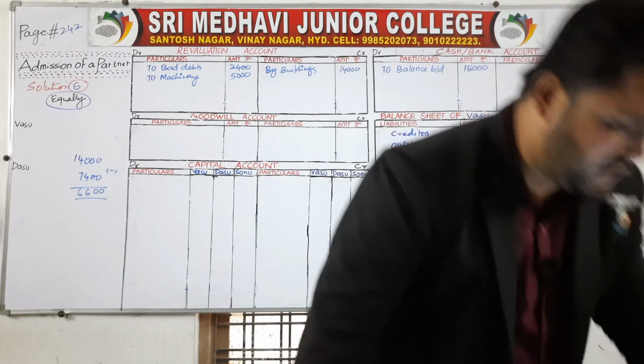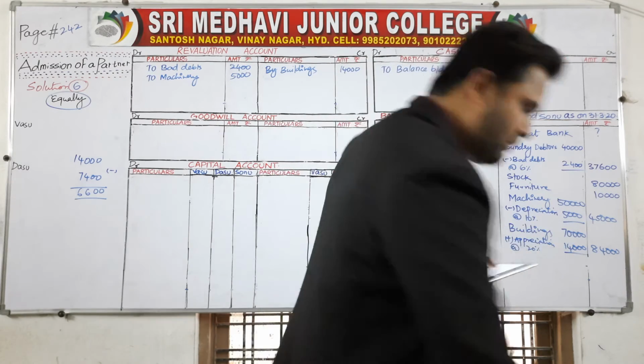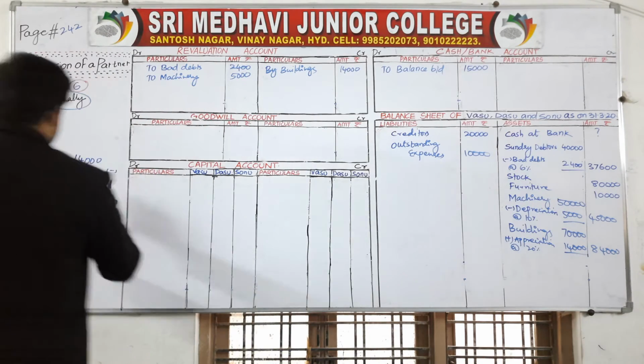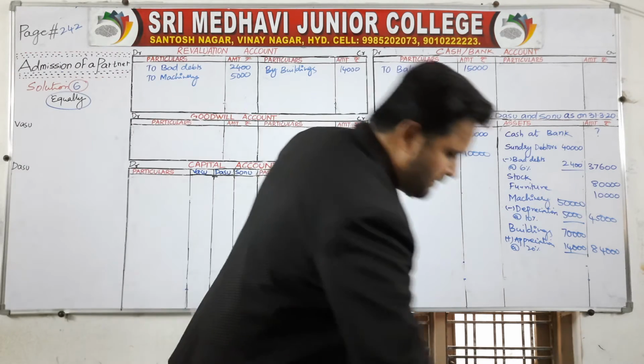Let me check once. Yes. So we need to distribute that 6,600 revaluation profit to Vasu and Dasu equally, which means 3,300 to each partner.